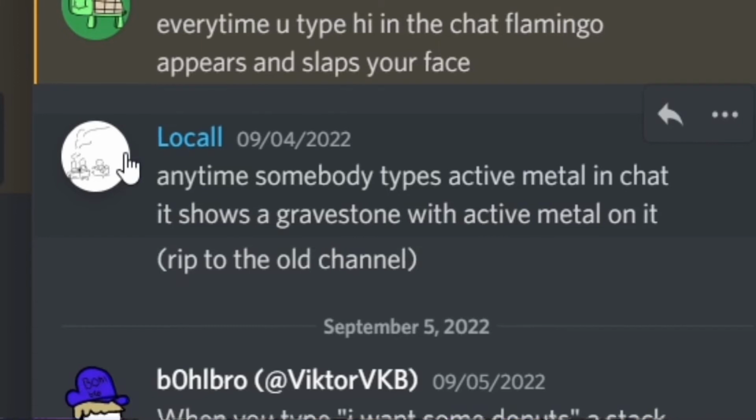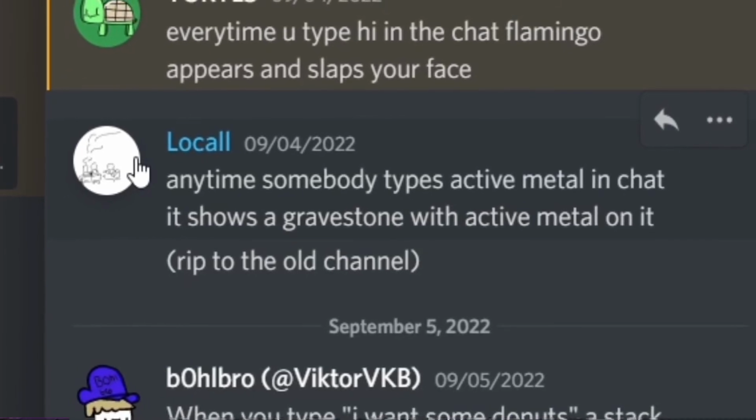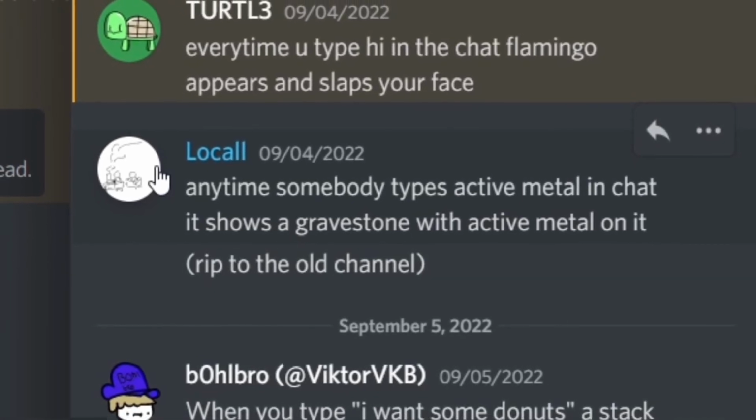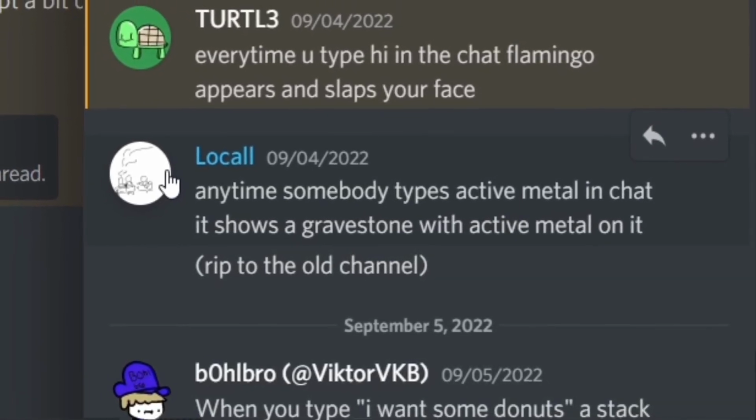A local suggested that we make a game where whenever someone says active metal in chat, it shows a gravestone with active metal on it.